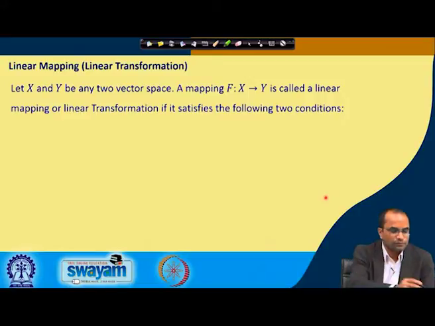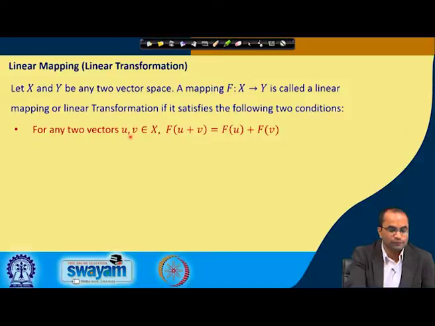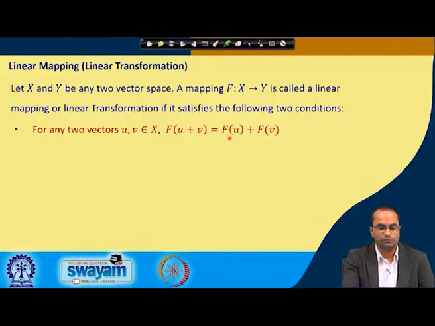So, here we talk about these two vector spaces. Let X and Y be two vector spaces, and a mapping f from X to Y is called a linear transformation or linear mapping if it satisfies the following two conditions. So, what are these conditions? For any two vectors u and v from this vector space X, if we apply this transformation f on u plus v, this should be equal to f(u) plus f(v). So, that is one condition.